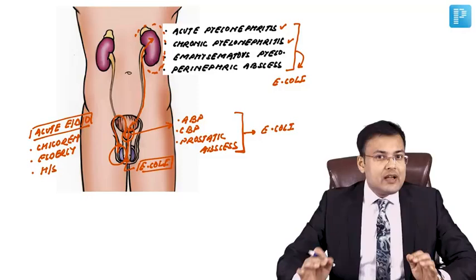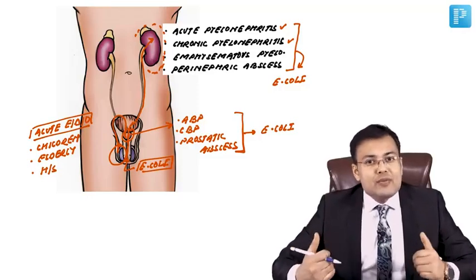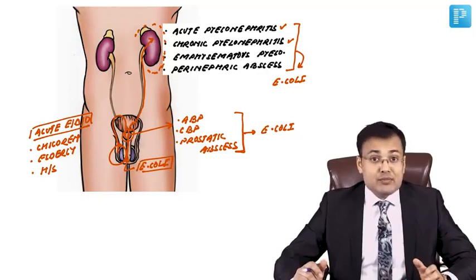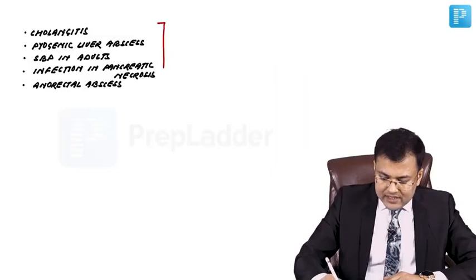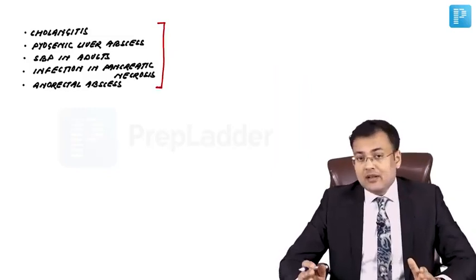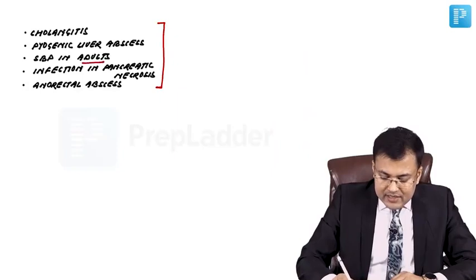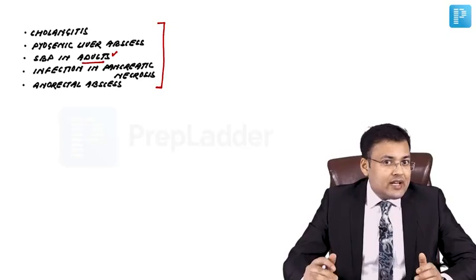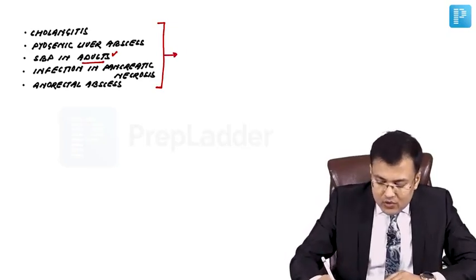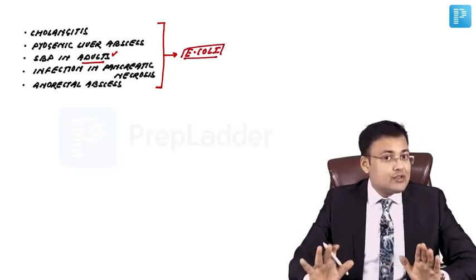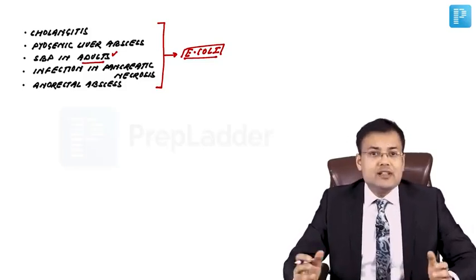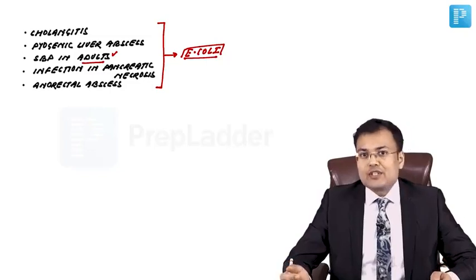Now let's see the conditions of the hepatobiliary pancreatic tract and GIT where E. coli is the most common organism responsible for the infections. So in cases of cholangitis, pyogenic liver abscess, spontaneous bacterial peritonitis in adults, infection in pancreatic necrosis, and anorectal abscess. In all these cases, what's the most common organism responsible? That's E. coli. Right? So it's very, very important. It's very easy to remember. In the majority of cases, what you saw, the most common organism responsible is E. coli.